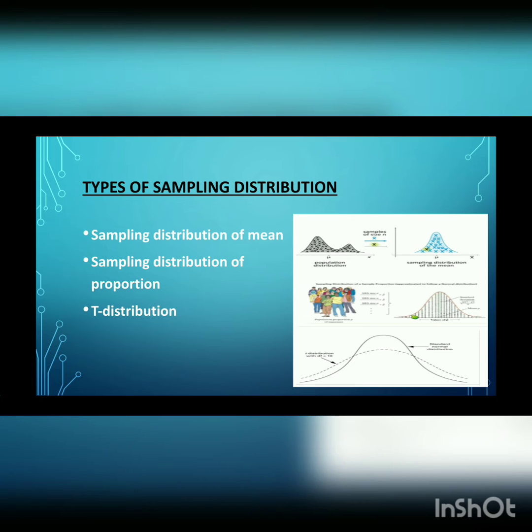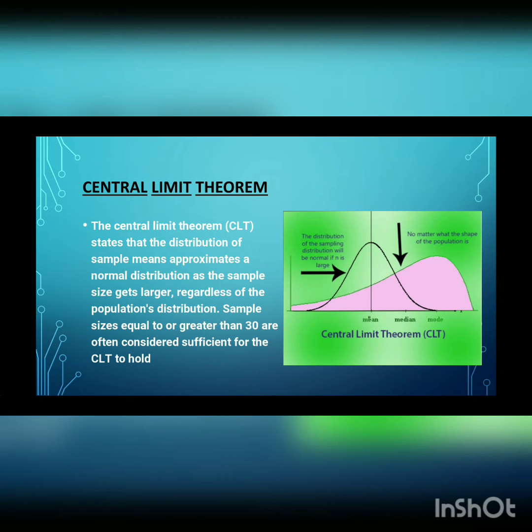Next, we will discuss a small concept under sampling distribution, which is the central limit theorem. The central limit theorem states that the distribution of sample means approximates a normal distribution as the sample size gets larger. So regardless of the population's distribution, a sample size equal to or greater than 30 is often considered sufficient for the central limit theorem to hold.